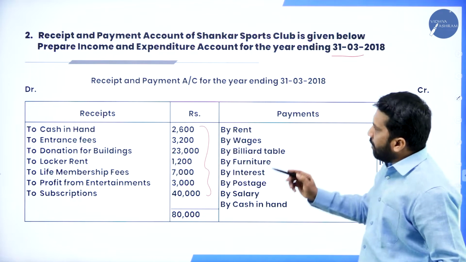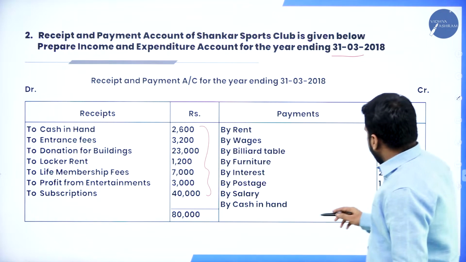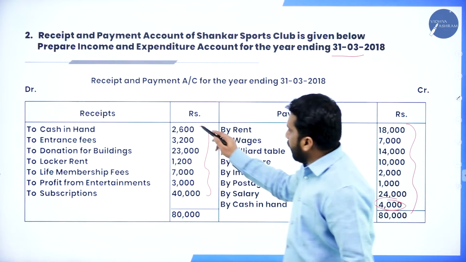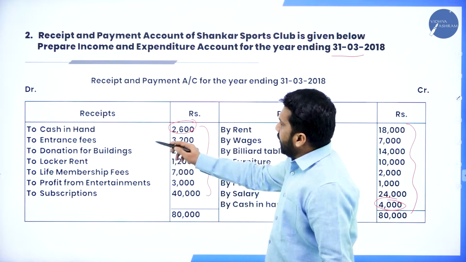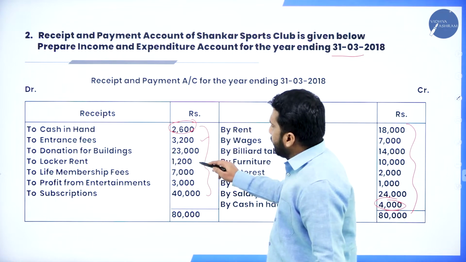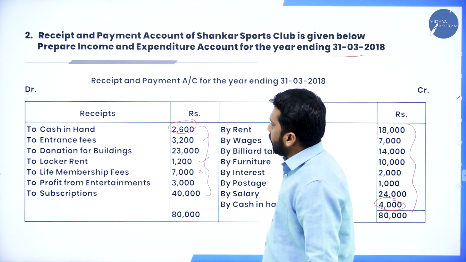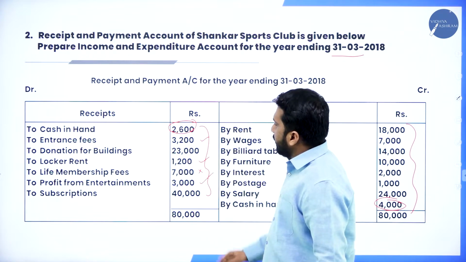Now tell me which are revenue items. Cash in hand we will not consider. Now, under receipts: entrance fees, yes. Donation, no. Locker rent, yes. Life membership, no, because it is a lifetime; go to the balance sheet. Profit from entertainment, yes.